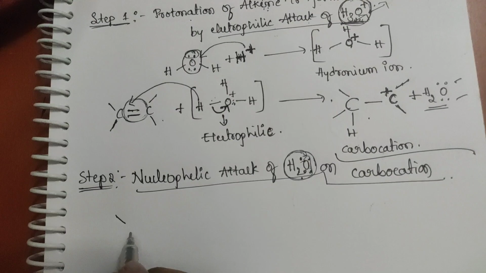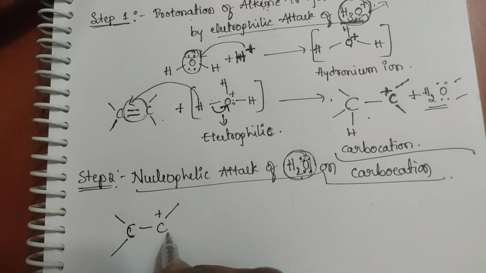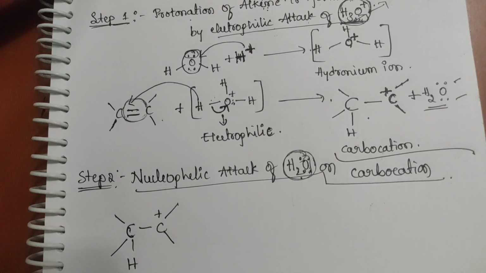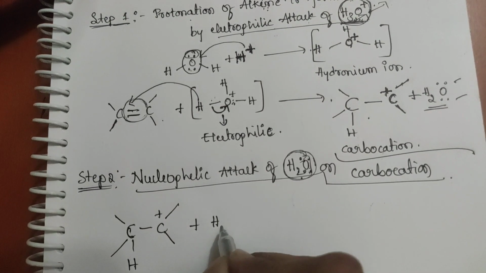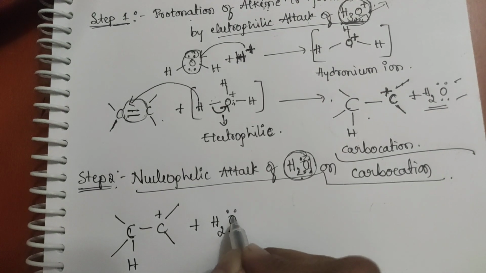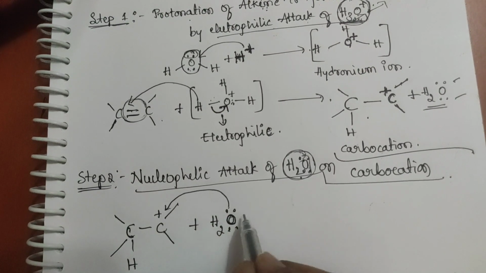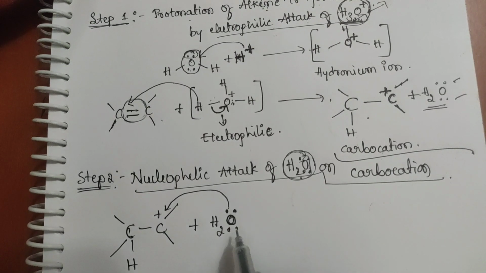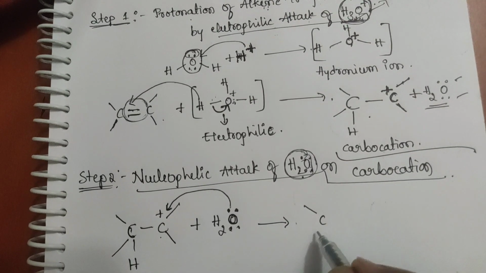You know the structure of this carbocation. This is the structure of the carbocation, right? You have a water molecule, which is stable because oxygen has two lone pairs of electrons. This electron rich water will attack the electron deficient center of the carbocation, and then it will form a bond.